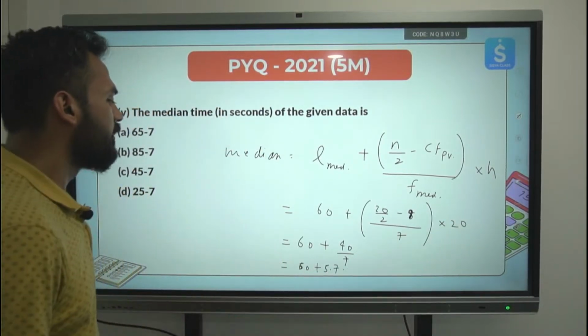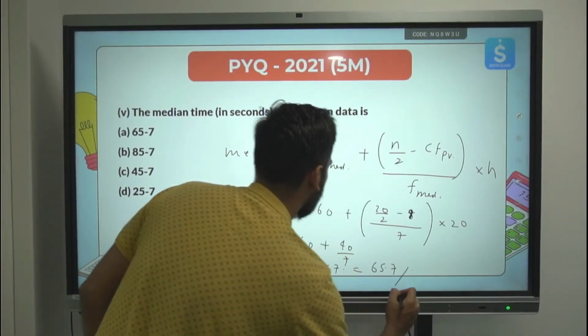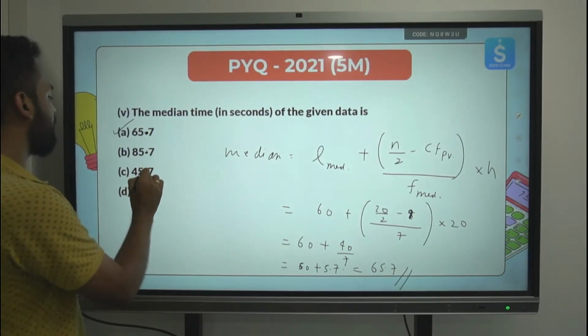5.777, something I'll get, which is 65.7. 65.7. This is the median, option A. 65.7 is the correct answer.